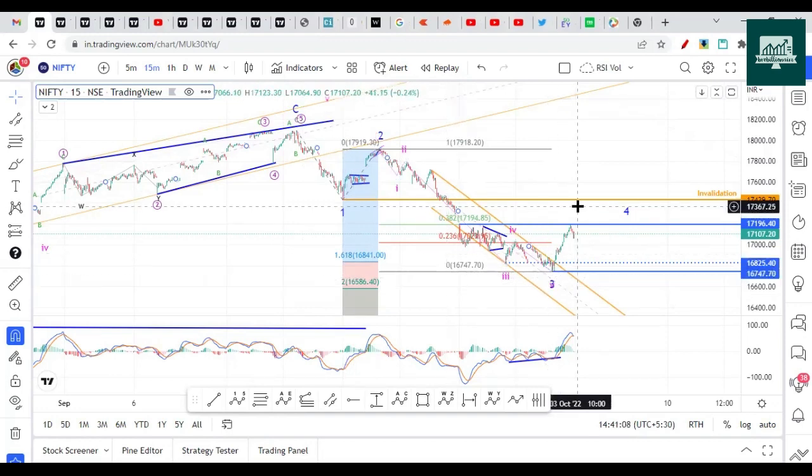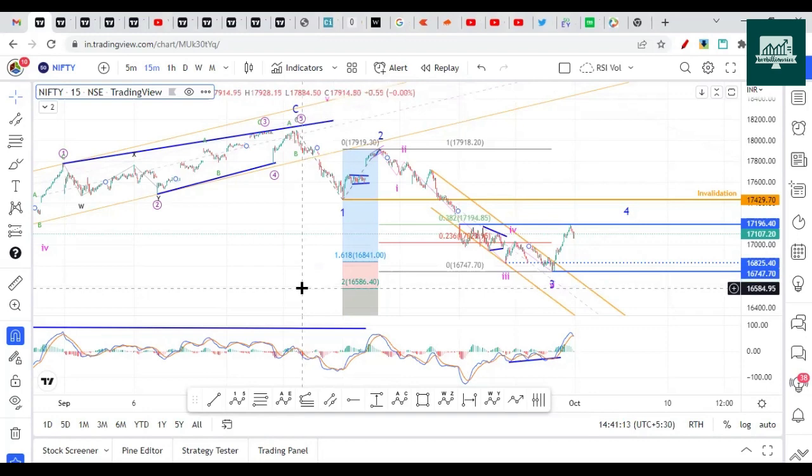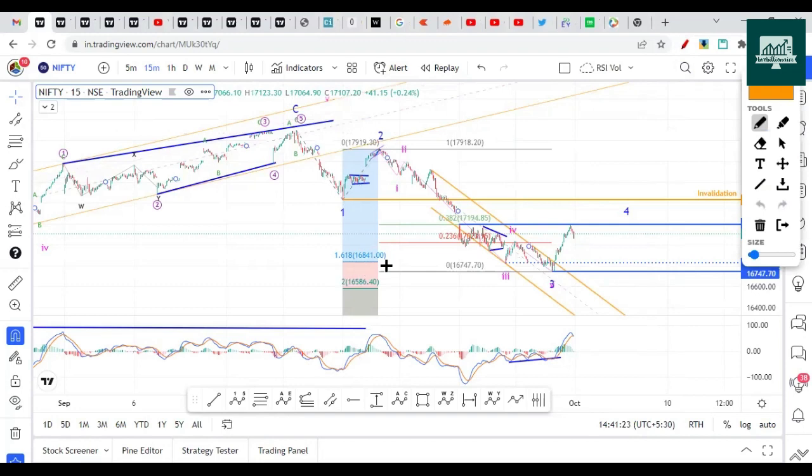So Nifty gave a sharp reversal from 16,747, right? So I'm assuming that either the third wave is not completed, or it has ended somewhere near 1.618, which is a normal extension for the third wave. If the third wave is not extended, the fifth wave will extend. So at least one wave extends, either the fifth wave or the third wave. Both third and fifth can extend as well, and that is also common.